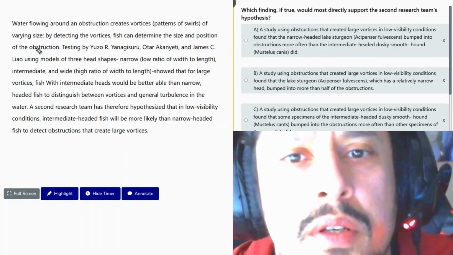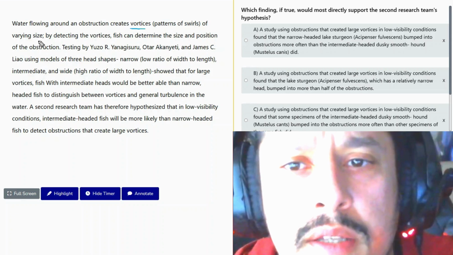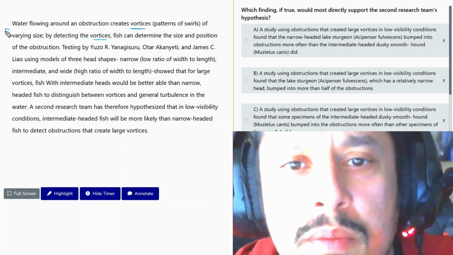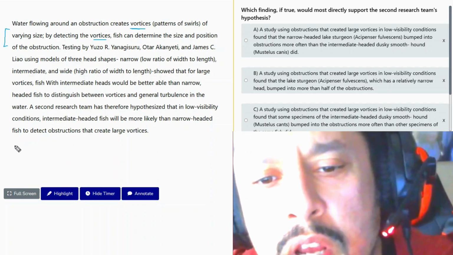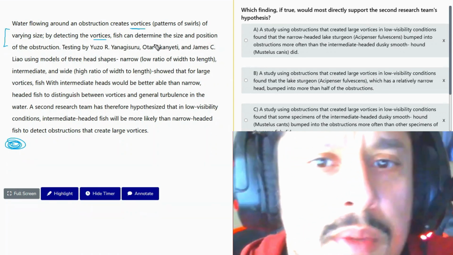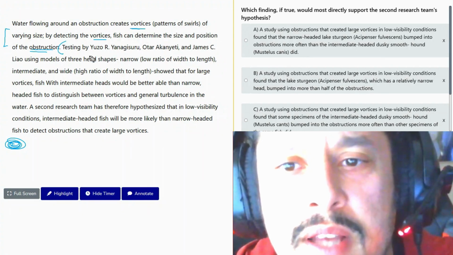Let's work on this together. Water flowing around obstruction creates vortices of varying sizes. By detecting the vortices, fish can determine the size and position of the obstruction. So we're talking about the vortices, which is like spinning water, right? So fish can determine the size of the obstruction, something that can stop them. So let's figure this out now.